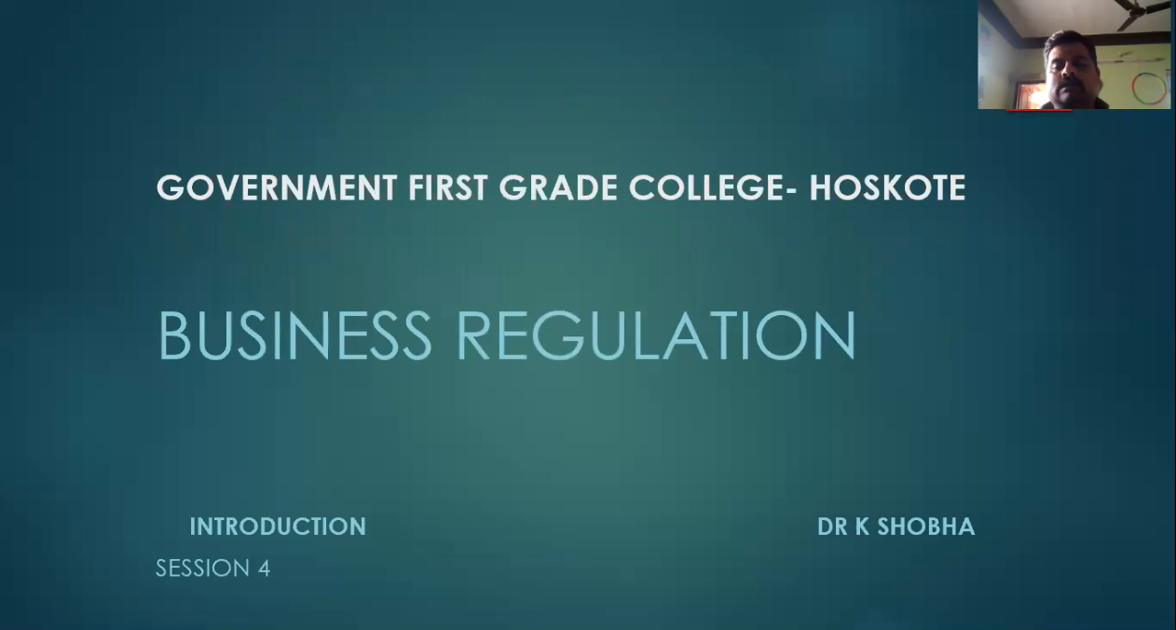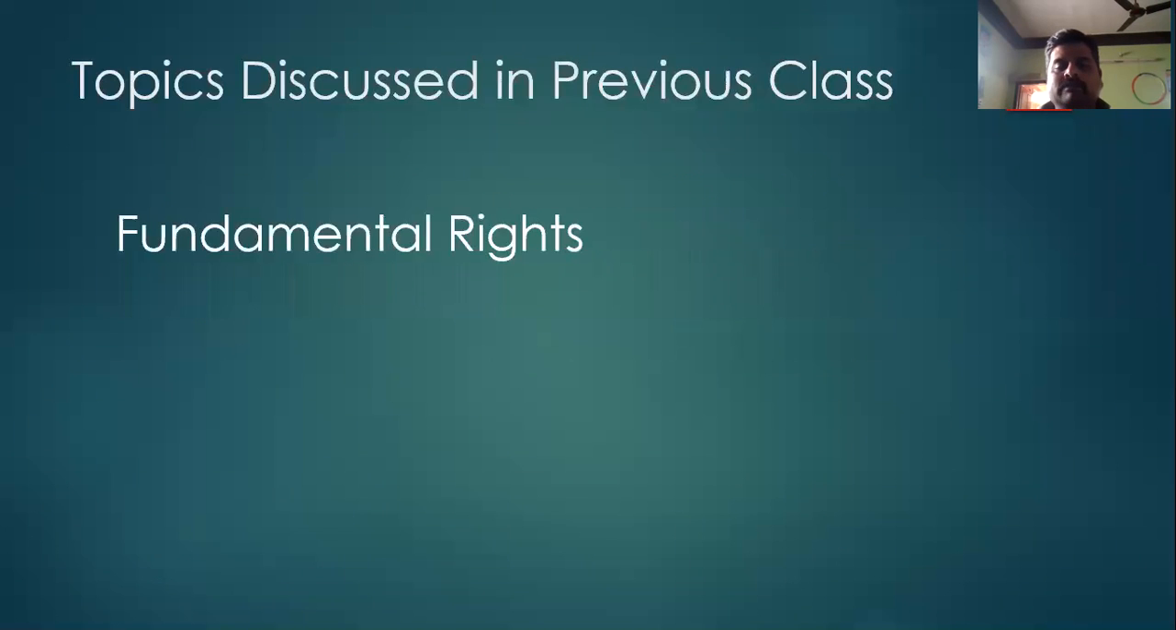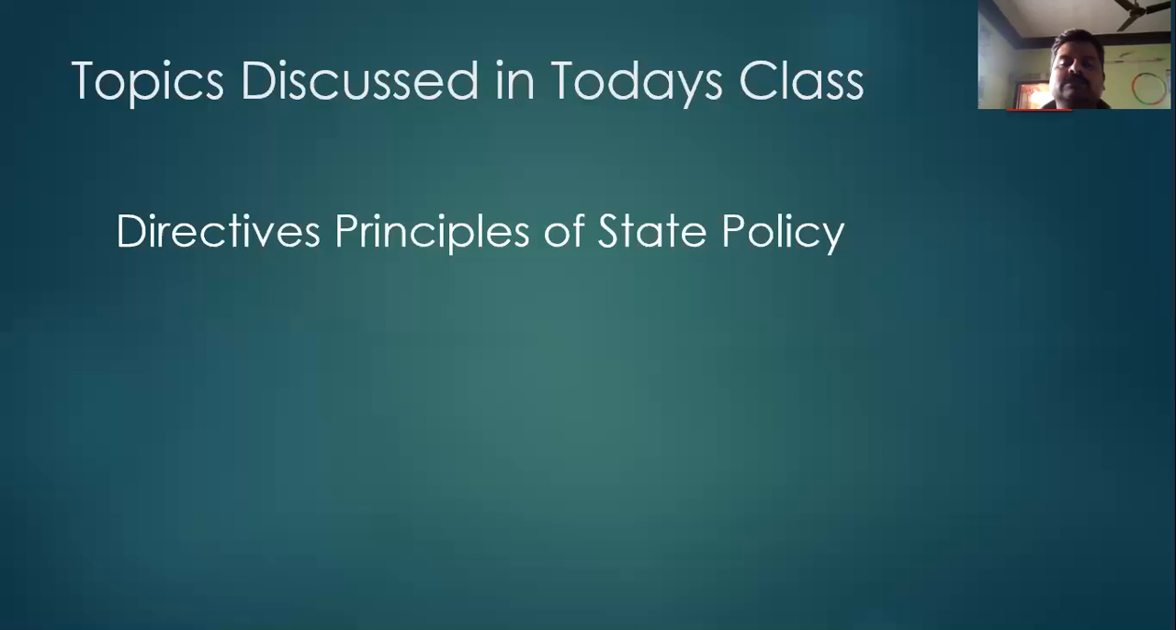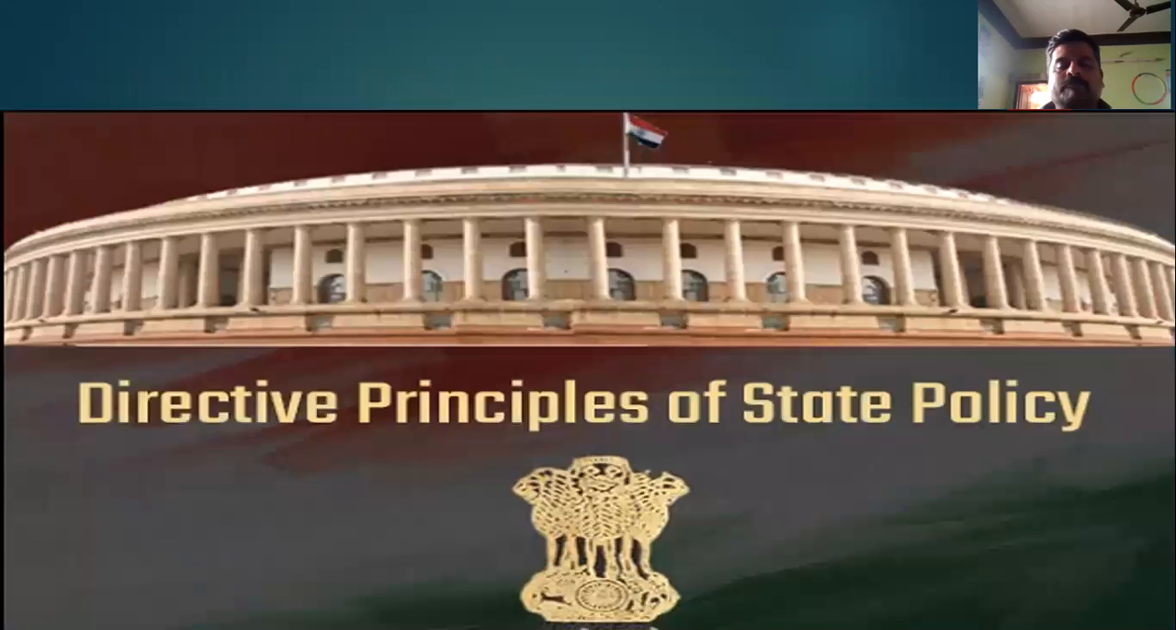In the previous class, we discussed the different types of fundamental rights. The 6 fundamental rights were discussed in the previous class. Today's class will discuss the directive principles of state policy. What are the directive principles of state policy?